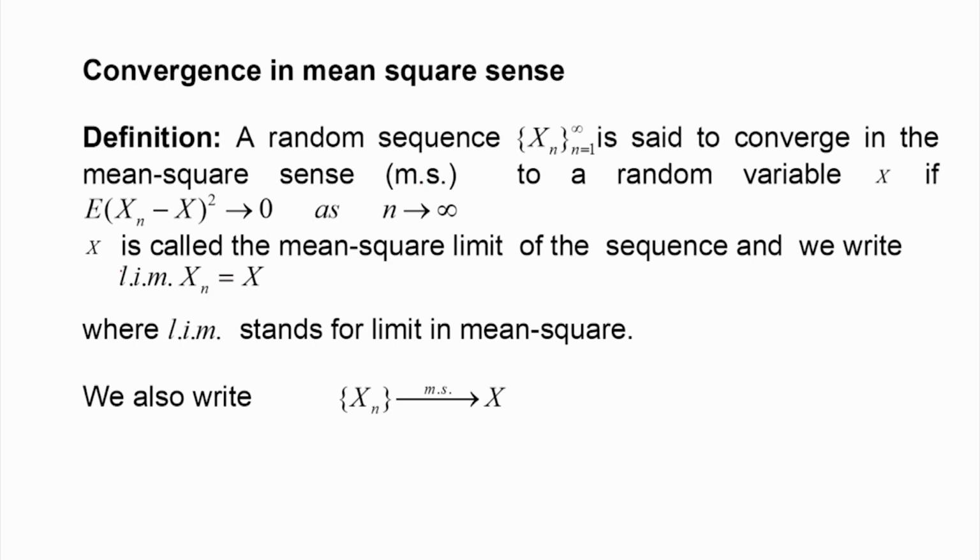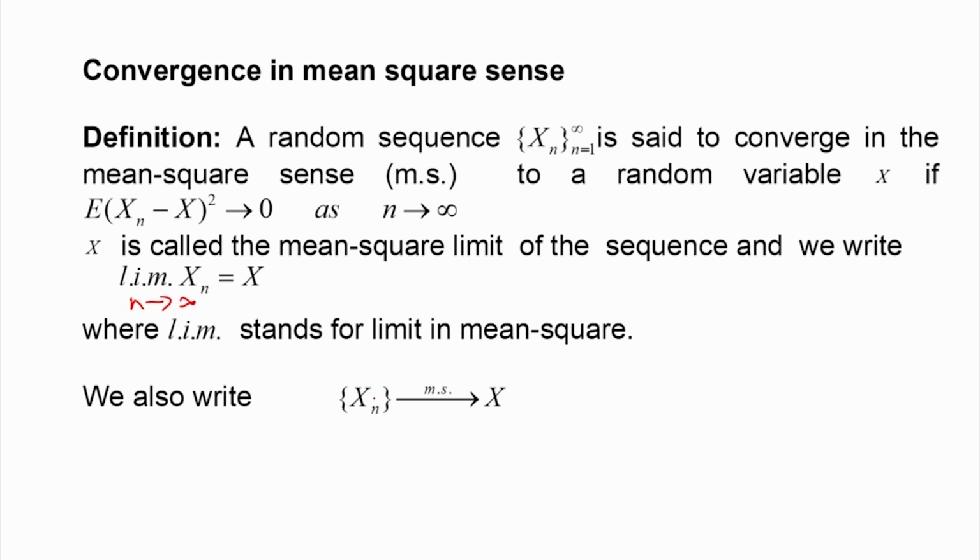x is called the mean square limit of the sequence. Just like in the case of limit of a deterministic function, here also we write l.i.m. of x n as n tends to infinity is equal to x, where l.i.m. is the limit in mean square.